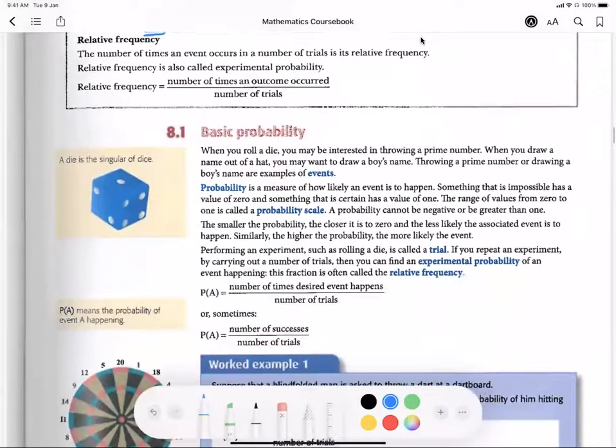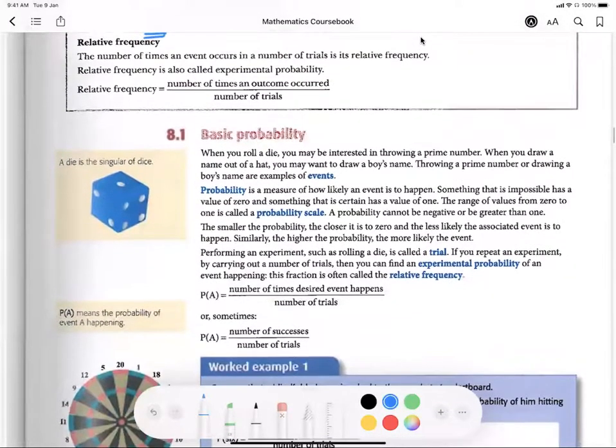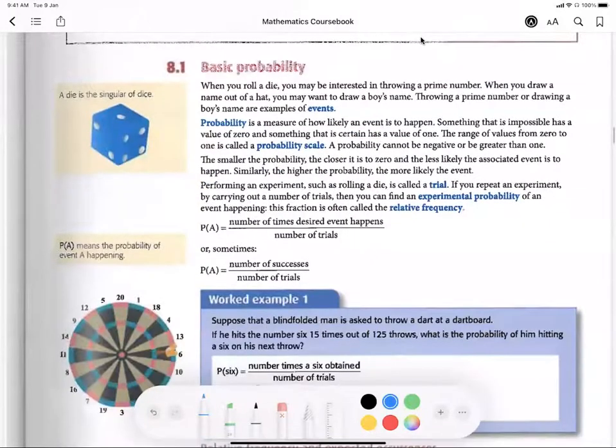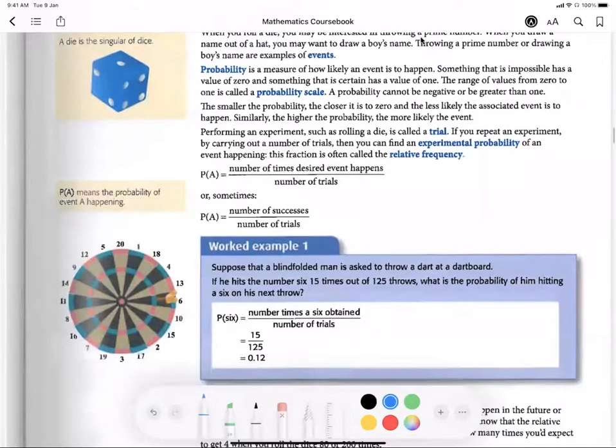Okay, so first we learn what a basic probability is. Probability is when we assume something will happen, or we try by trial and error. Then when we get a certain amount of data, we can say this is the probability of it happening, and this is the probability of it not happening. An easier one is a die. Die is the singular for dice.